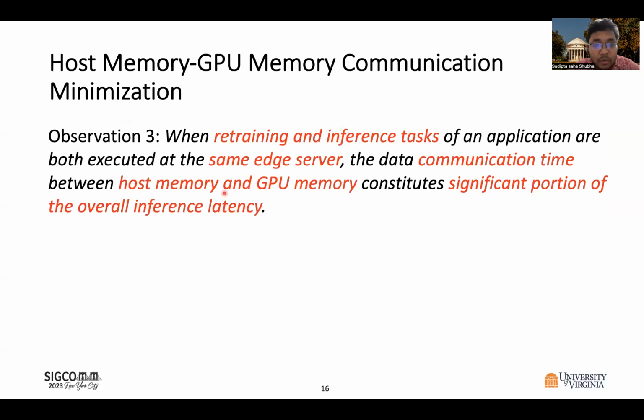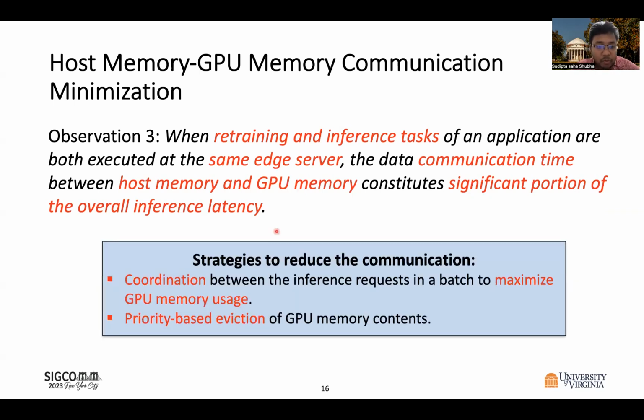We also observe that when we conduct both the retraining and inference at the same edge server, the data communication time between host memory and GPU memory constitutes a significant portion of the overall inference latency. So to reduce this communication time, we propose two strategies. Our first strategy is the coordination between the inference requests in a batch to maximize the usage of the GPU memory contents that are currently present in the memory. And our second strategy proposes performing priority-based eviction of the GPU memory contents that prioritizes the memory contents that will be reused sooner to remain in the GPU memory.